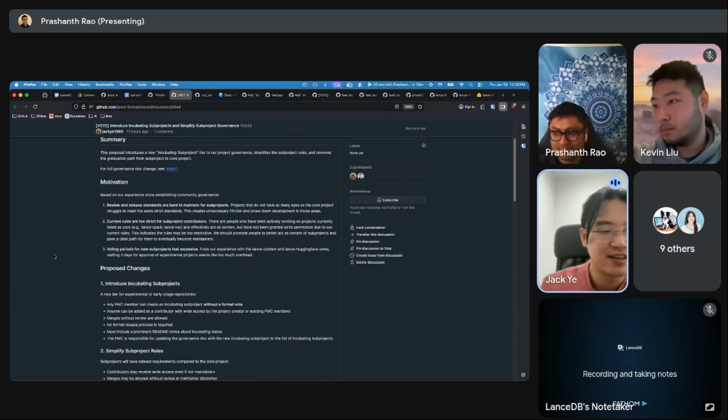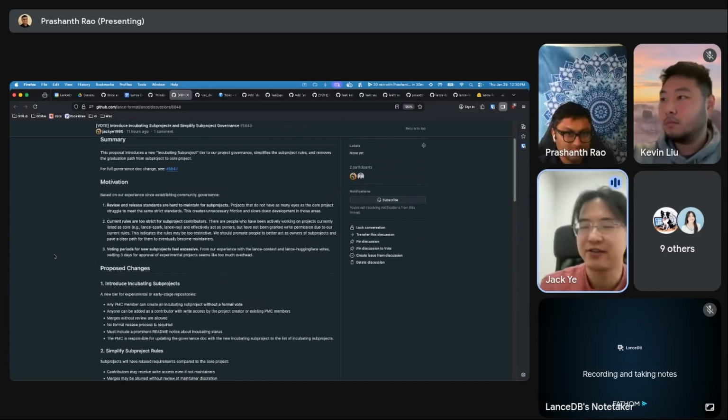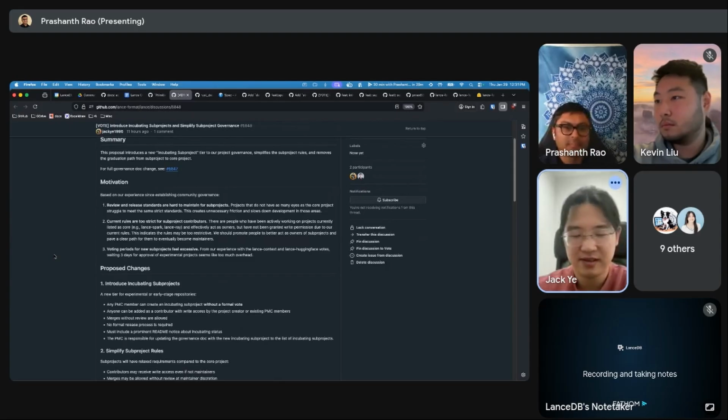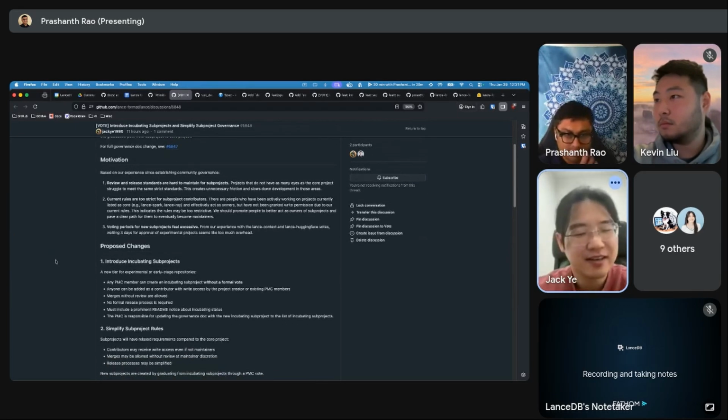So the proposal is to introduce an incubator concept. Any PMC member can just create a new repo, and that sub-project is going to be in an incubating state.